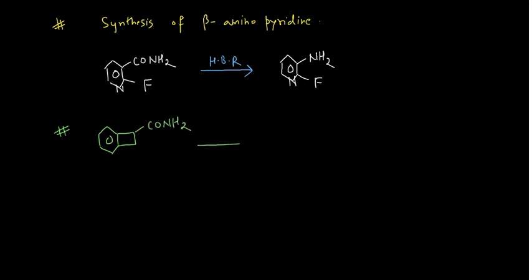This is simply an amide, so you can do this Hofmann bromamide reaction, and of course after that you will also do the hydrolysis. When you do the hydrolysis, it will give you the compound in which your NH2 group is there. So you can synthesize your amines also, and various other compounds. These are a few examples, but you can synthesize various things.